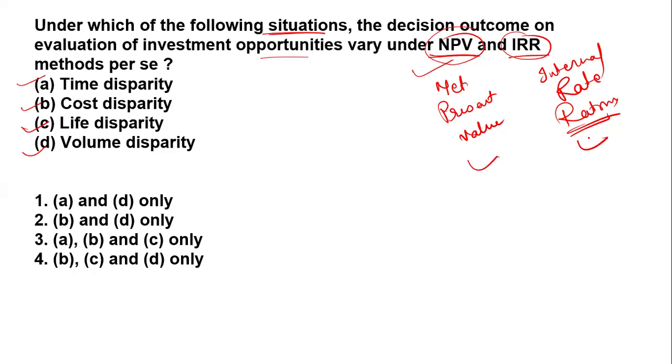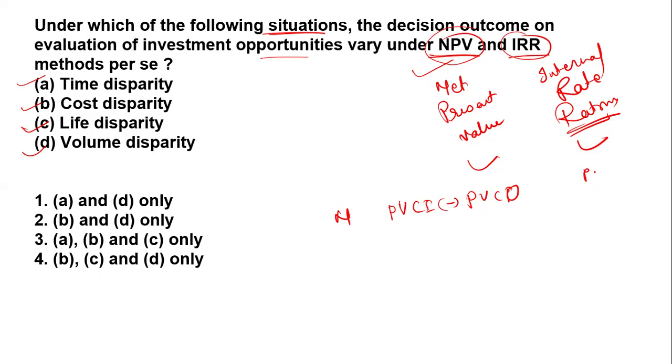Whenever we talk about net present value and IRR, how do we calculate net present value? We deduct the present value of cash outflow from the present value of cash inflow, and we get the net present value. And how do we calculate the IRR?